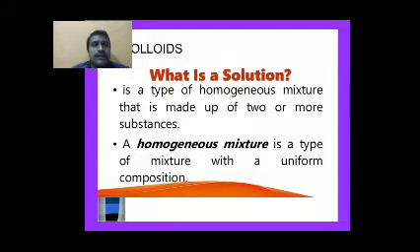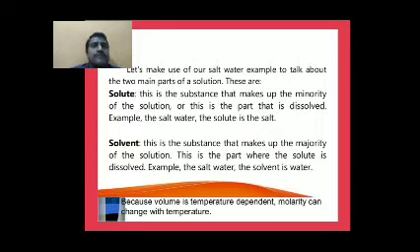In a binary solution, the components are called solvent and solute. Let's use our salt water example to talk about the two main parts of a solution. These are solute and solvent.